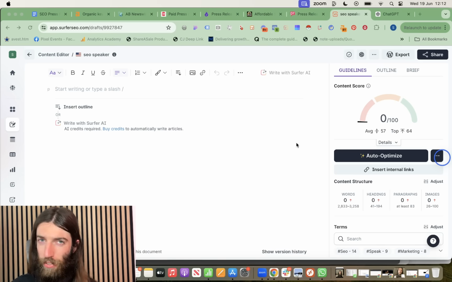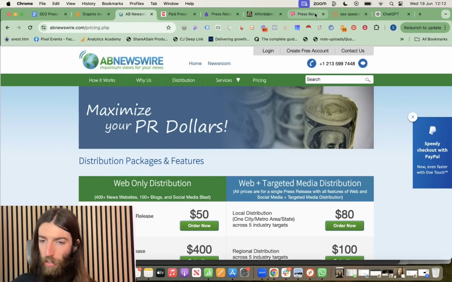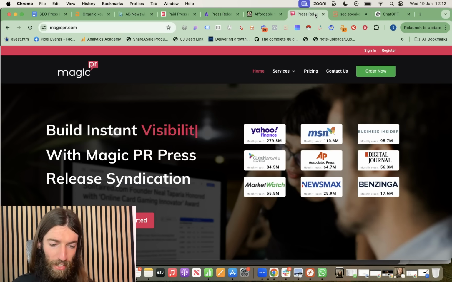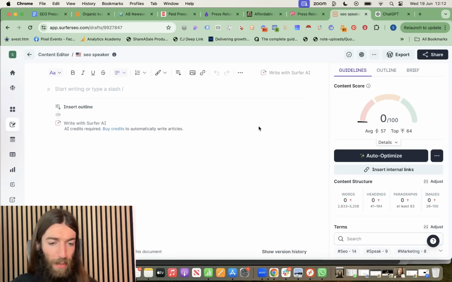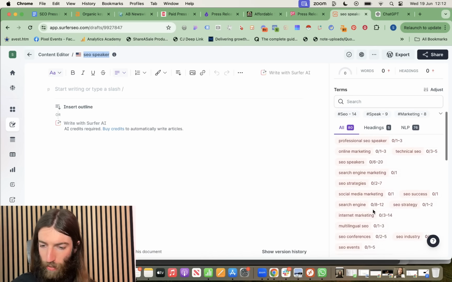But what if you do want to write the press release yourself? Whether you're using a cheap service, or even a more premium service, but you still want to write the press release yourself, that's always an option. My approach is typically still using a correlational SEO tool like Surfer or Page Optimizer Pro, whichever one you want, that basically looks at your competitors for your target keyword and extracts all the relevant entities that you should be including.